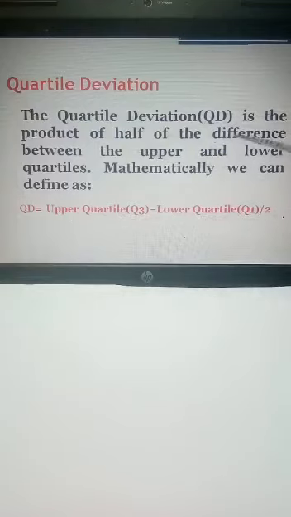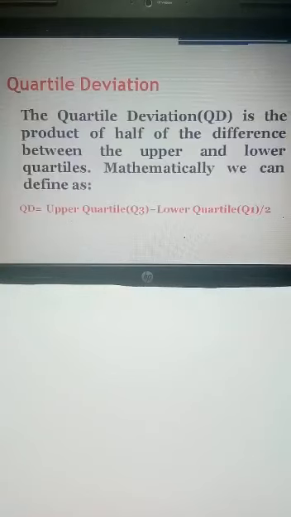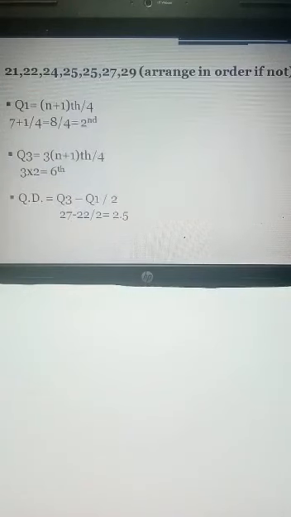Half of the difference between which? The upper and the lower quartile. So that is known as the quartile deviation. So this is the main formula, Q3 minus Q1 divided by 2. Now first of all we need to calculate Q3 and Q1.